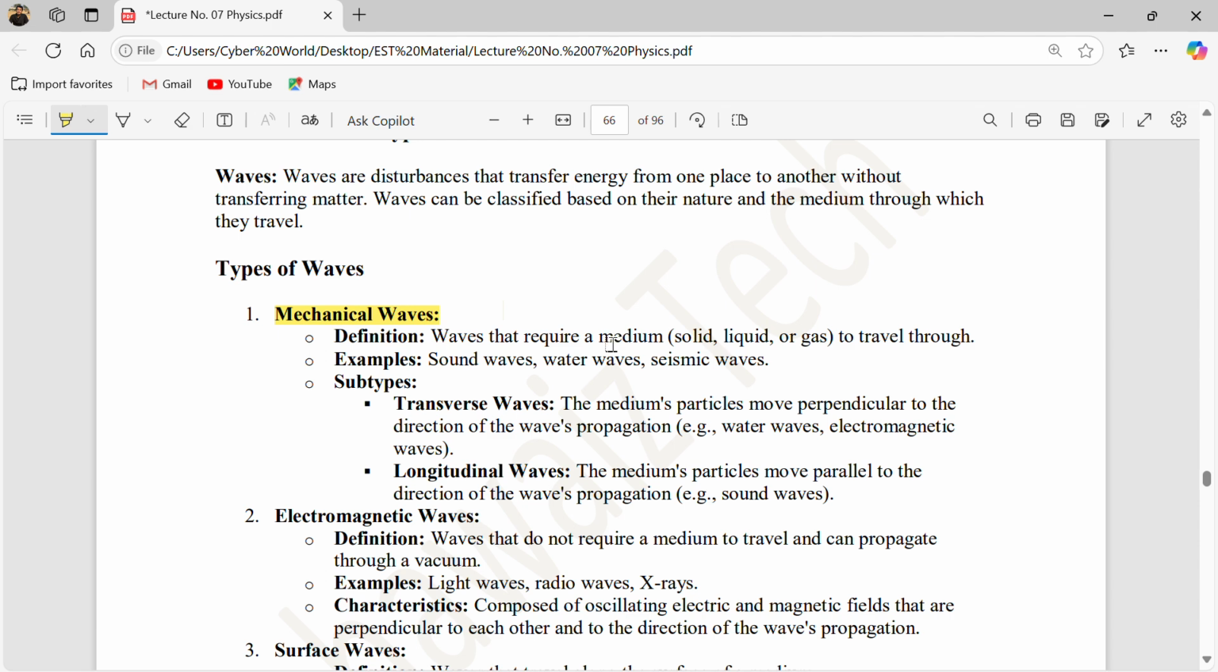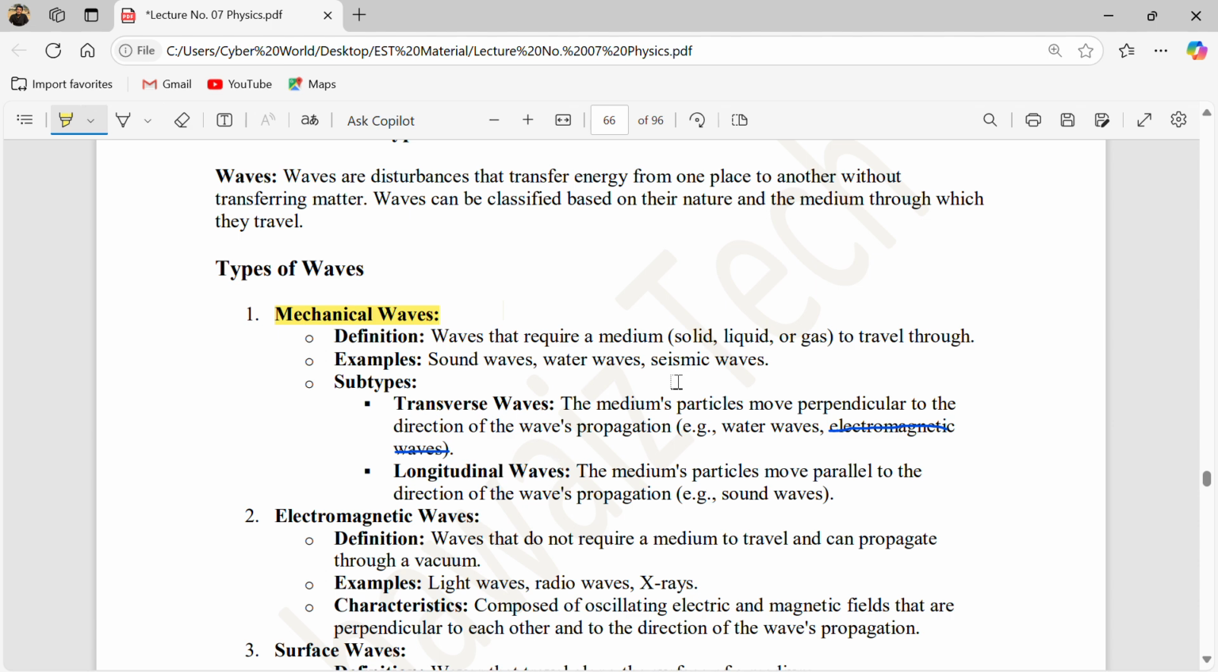Understood? Now move on towards electromagnetic waves. There is a slight error here: electromagnetic waves do not require a medium to travel, so this is wrong here. Electromagnetic waves are not inside transverse waves, because an electromagnetic wave is basically a light photon, and light does not need any medium to propagate. So only water waves are transverse waves, and sound waves are longitudinal waves.